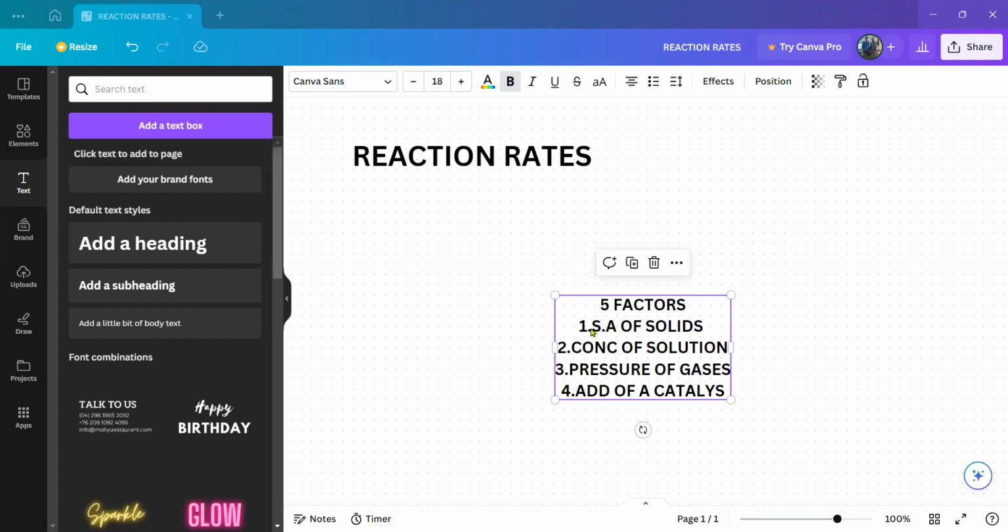As we see here, number 1 is the surface area of solids. When I say surface area of solids, I mean only a solid is affected. To talk about surface area, you must be a solid. You cannot talk about surface area for an aqueous or a gas. So if a question says the surface area was increased and asks about a gas, the answer will always remain the same, because to be affected by surface area you must be a solid.